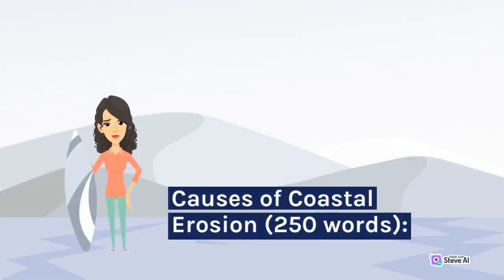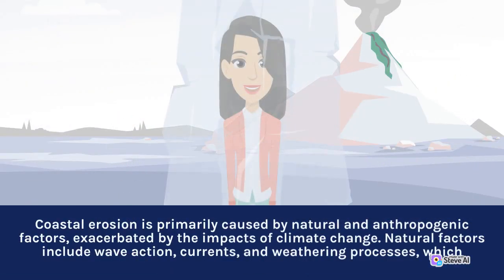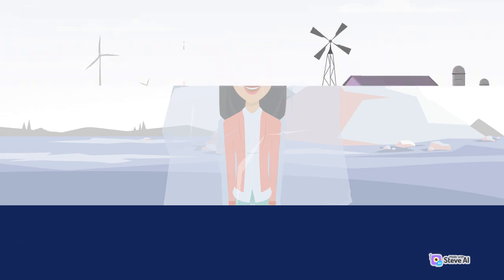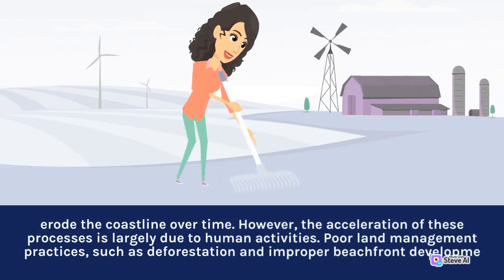Causes of coastal erosion, 250 words. Coastal erosion is primarily caused by natural and anthropogenic factors, exacerbated by the impacts of climate change. Natural factors include wave action, currents, and weathering processes, which erode the coastline over time.